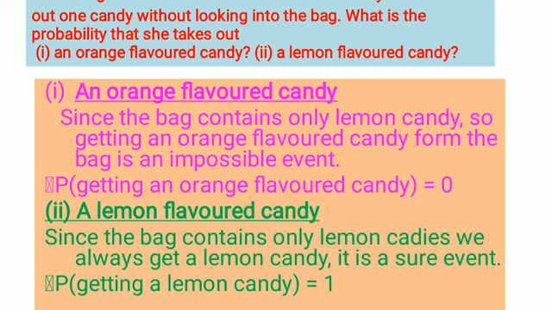The first one is an impossible event. The second one is a sure event. Sure event means what is the probability? The probability will be 1. Since the bag contains only lemon flavored candies, we always get a lemon flavored candy. So it is a sure event, and the probability of a sure event is 1. The first one is impossible, so it is 0. The second one is sure, so the probability is 1. Okay, let us look at the next question.